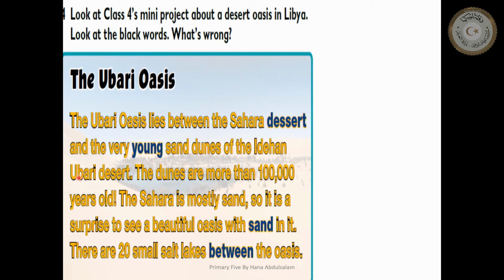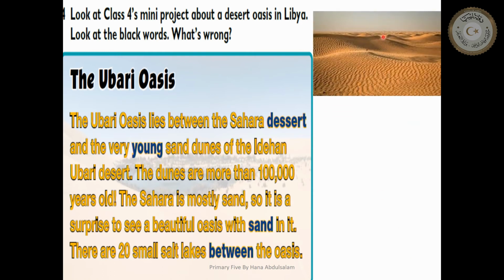Again, now we are going to explain the Ubari Oasis. So the name of the place is Ubari Oasis. Where is Ubari Oasis? The Ubari Oasis lies between the Sahara Desert, like this. It is desert. It's Sahara Desert. And the very old sand dunes.